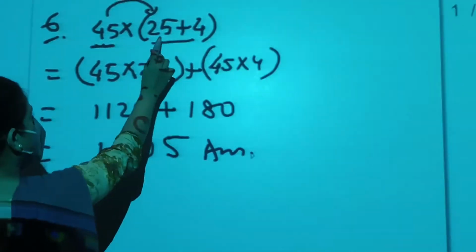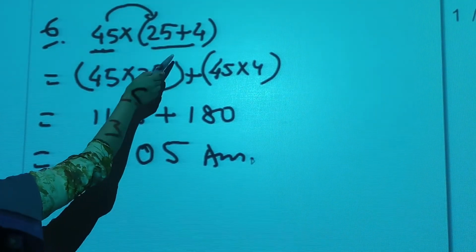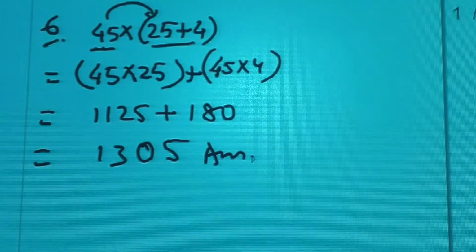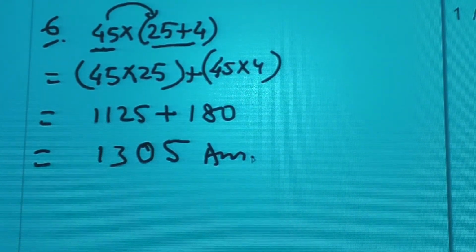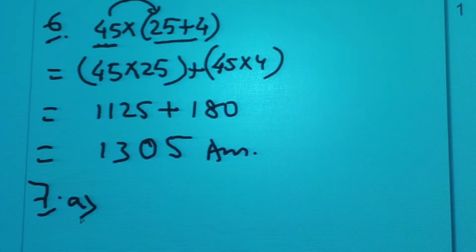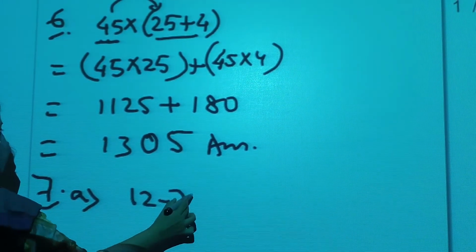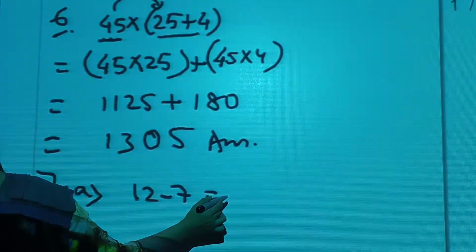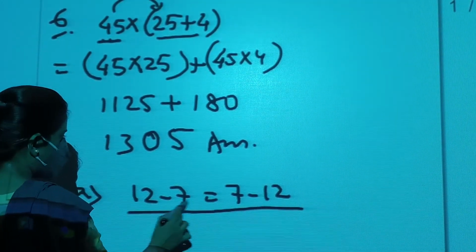This is simple: if it is broken, we will simply multiply, or if it is given like that, we will first break it into parts, in addition form, and then we will multiply individually. Next is question number 7, whether it is true or false. One I will show you. True or false, what you will do is mark whether true or false. 12 minus 7 is equal to 7 minus 12. Whether both of them are equal.